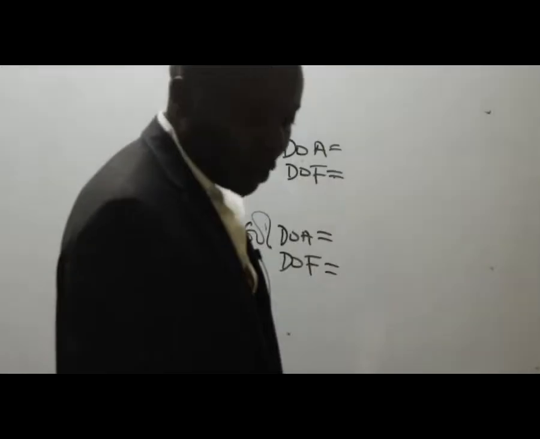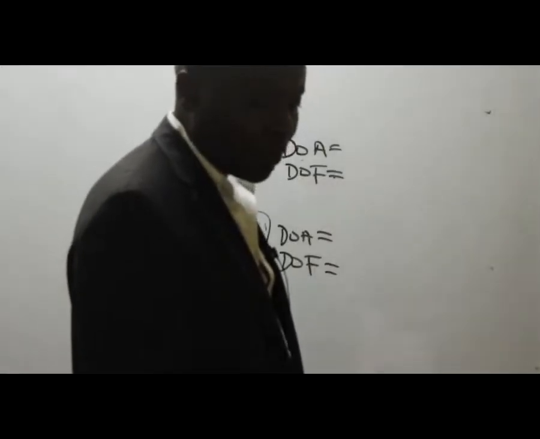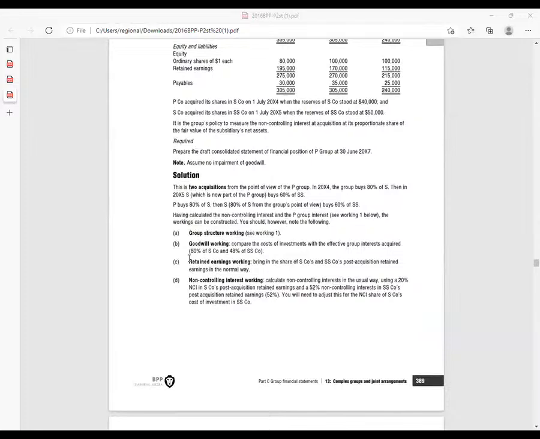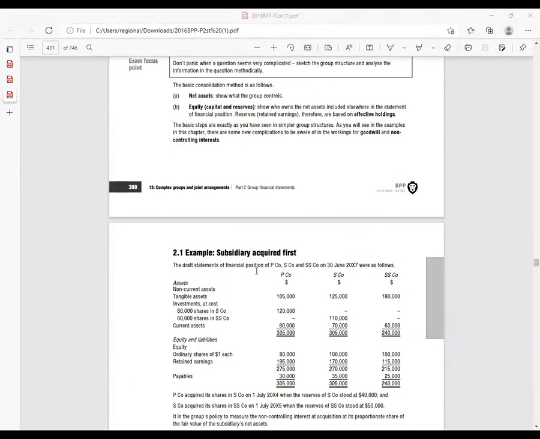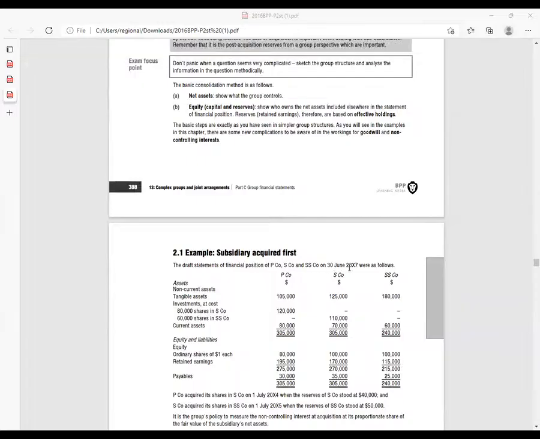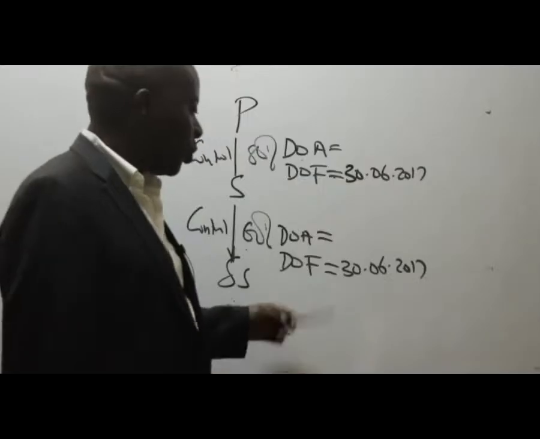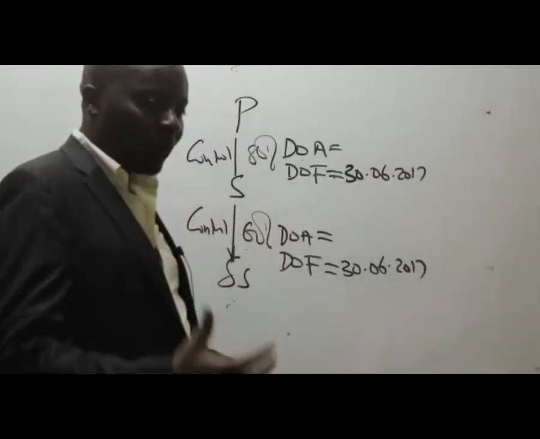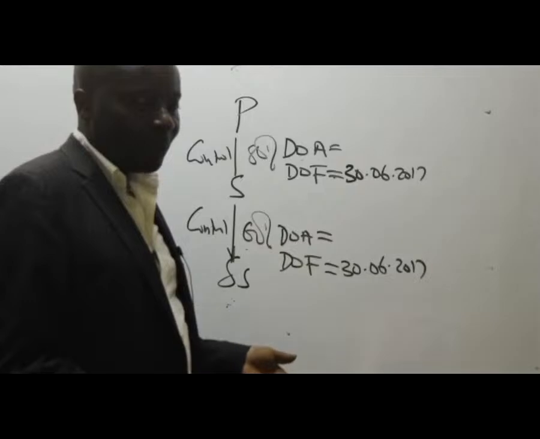So the date of financial statements is normally quite easy for us to pick. What do we have here? Somebody? S company, 30th June, 2017. The date of the financial statements has got no controversies at all. You simply pick the date of financial statements from what is given up there.